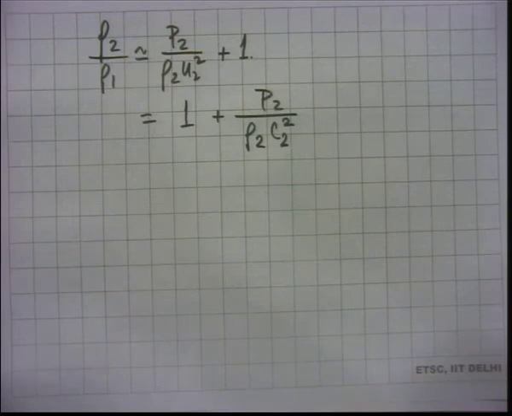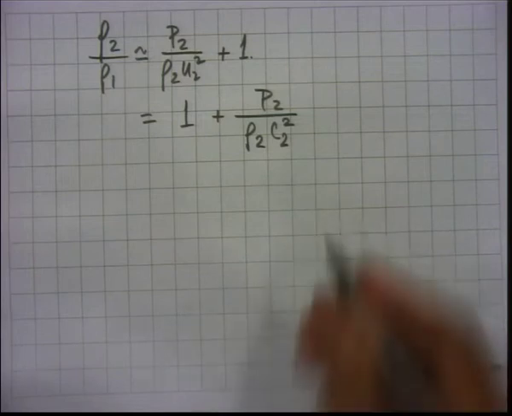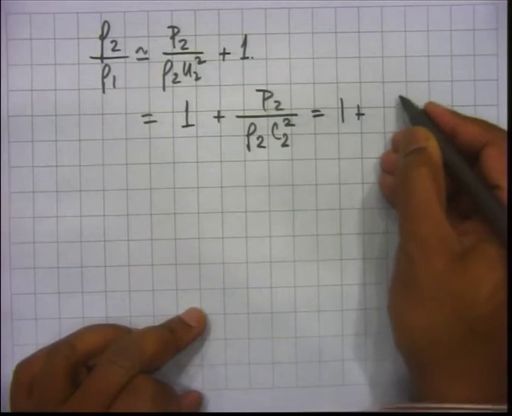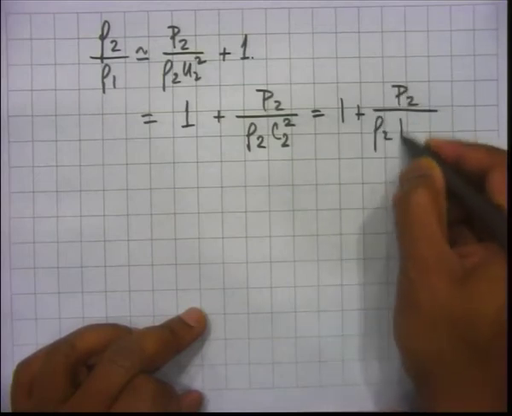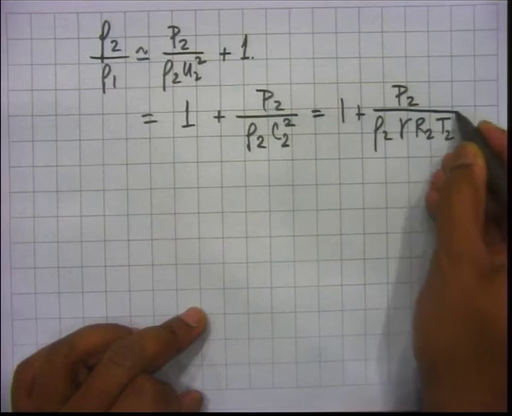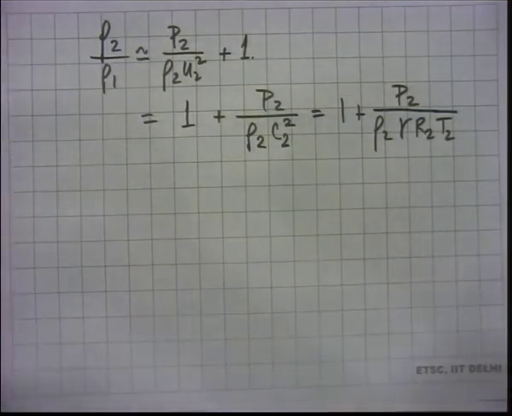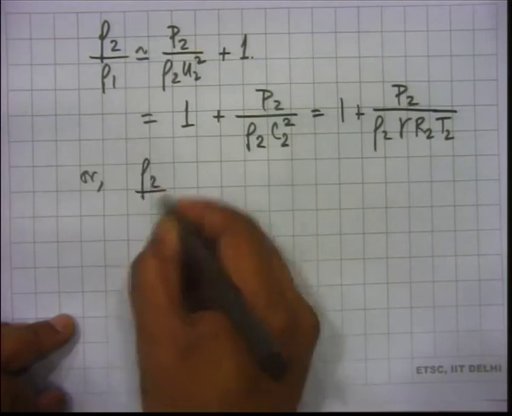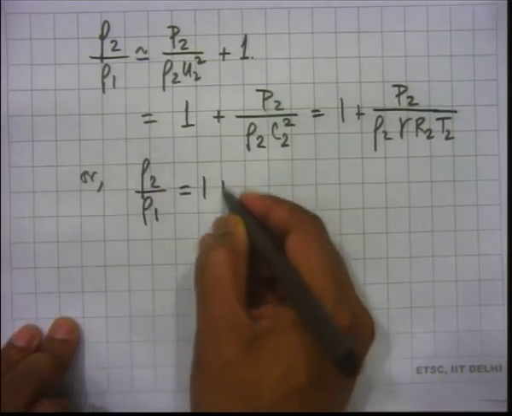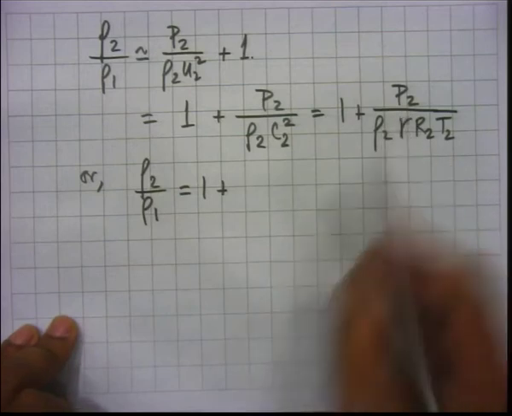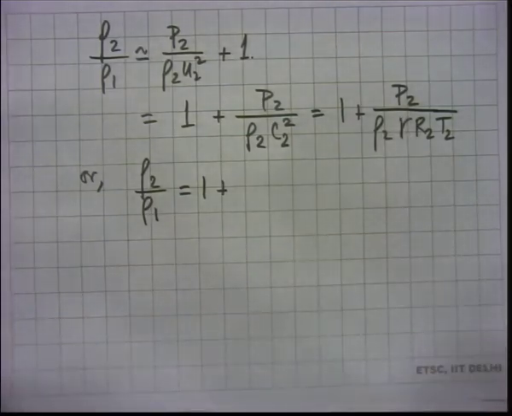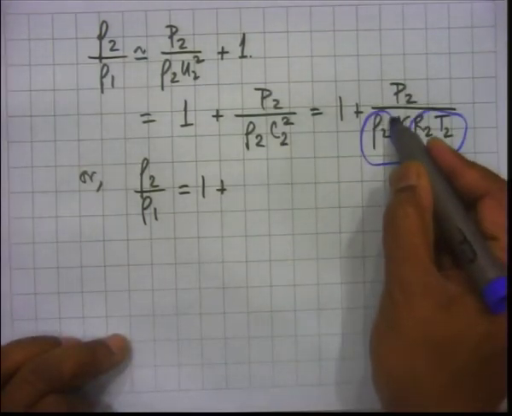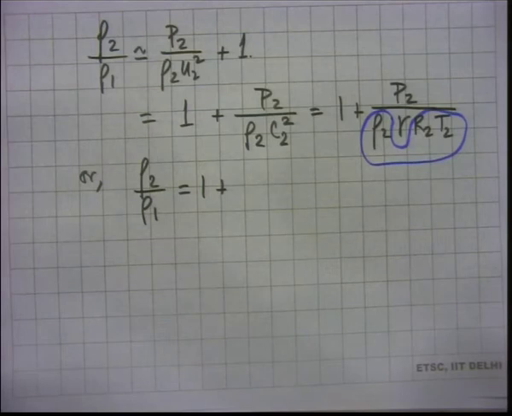Remember, we are doing all this for the upper Cj point, capital U, and this is 1 plus rho 2 R2 T2, same as P2.